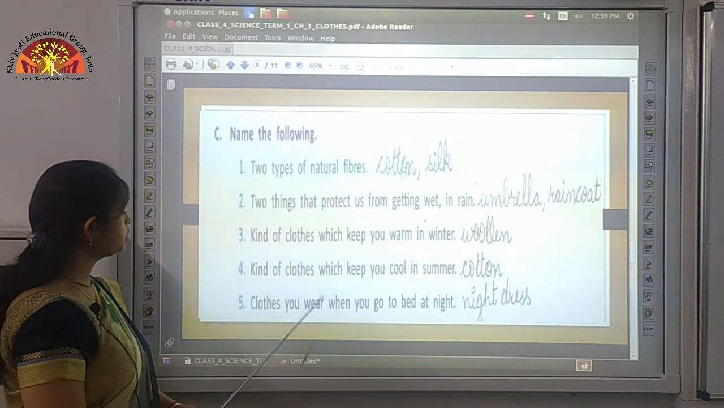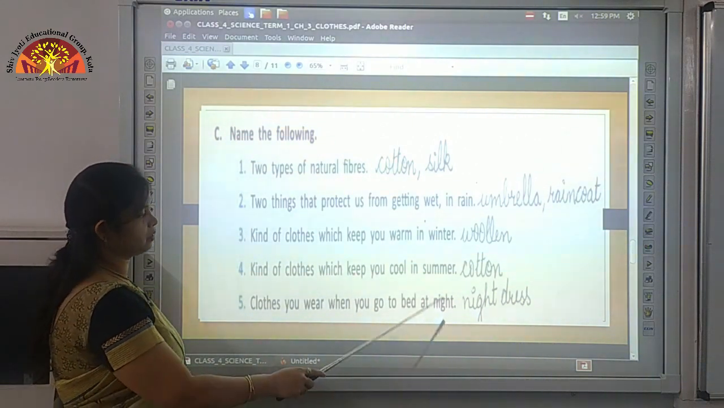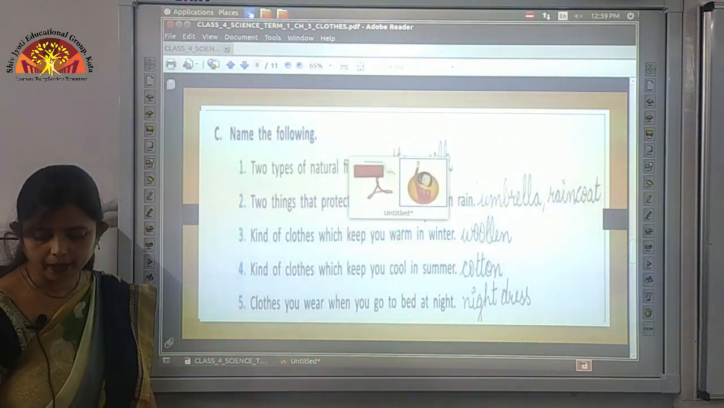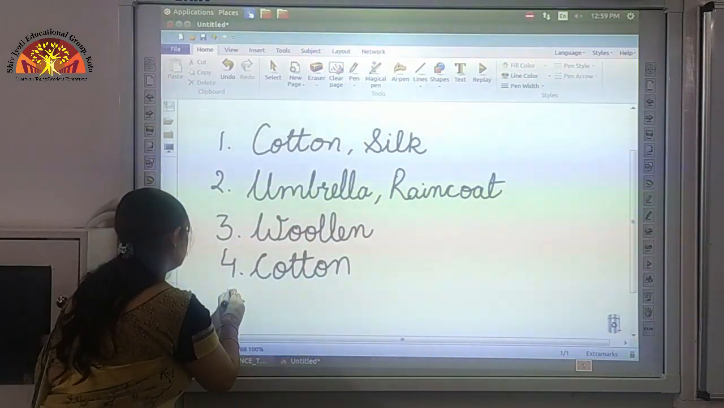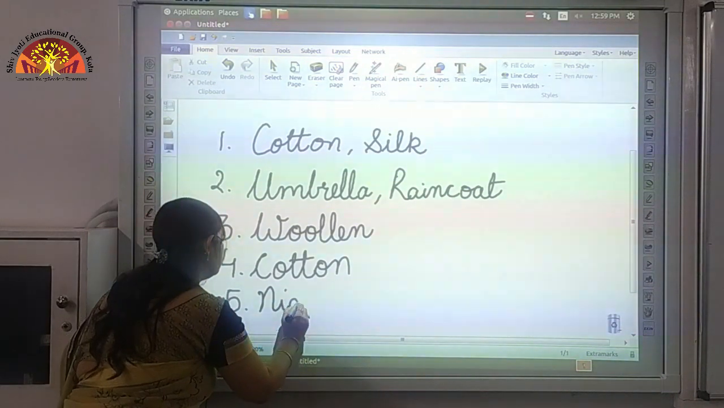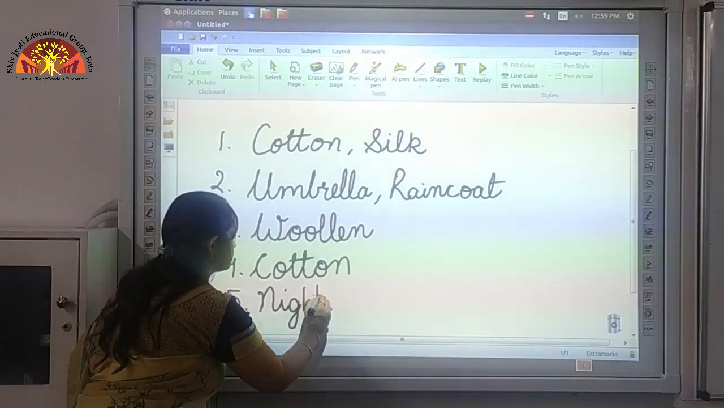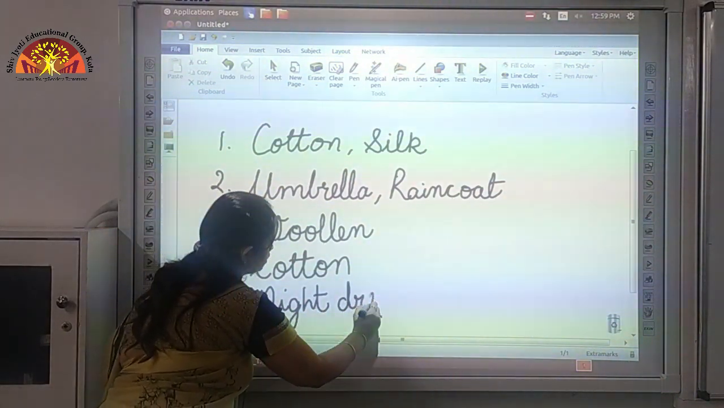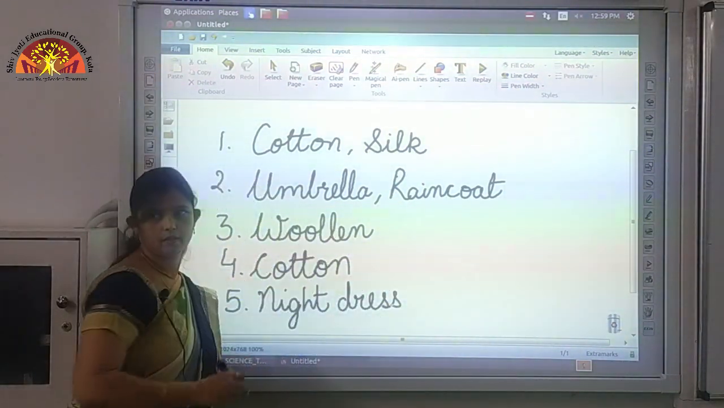Now clothes you wear when you go to bed at night. So children, when you go to bed at night, what do you wear? We wear night dress. So we'll write night dress over here.